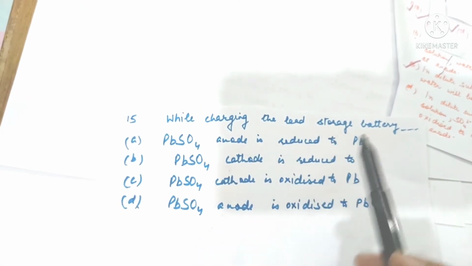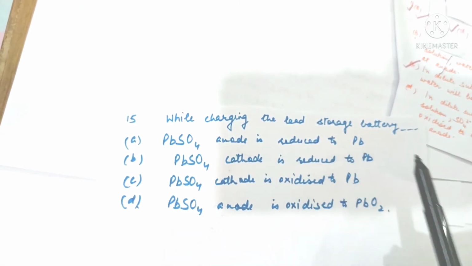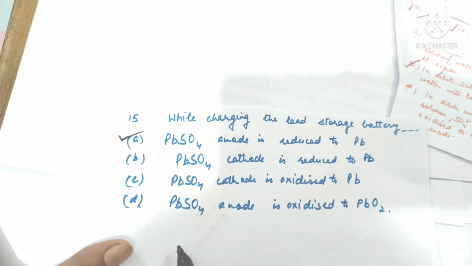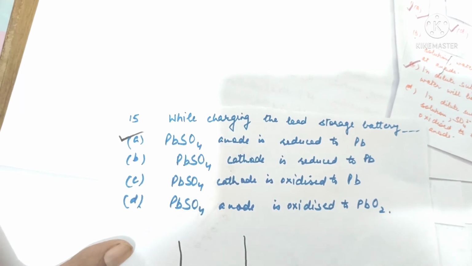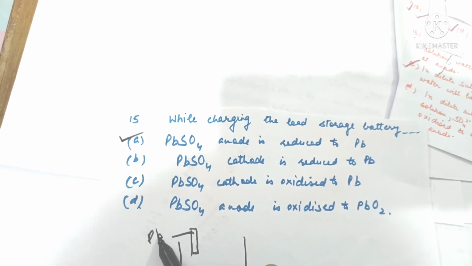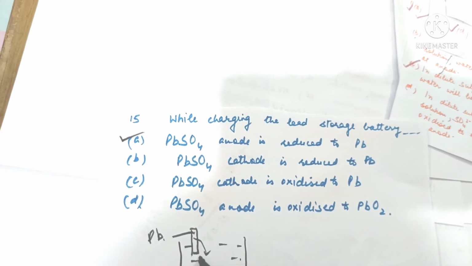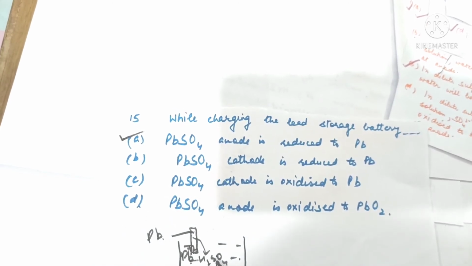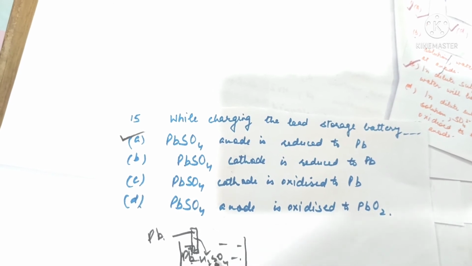While charging the lead storage battery, lead sulfate anode is reduced to lead. This is the correct option. This is because in a lead storage battery, when lead acts as anode, it is giving electrons. After giving electrons, it comes into the solution of sulfuric acid and reacts with the sulfate ions. It comes as lead ions. It reacts to form lead sulfate. Lead plus sulfate ions will form lead sulfate. This is during discharging of the cell.